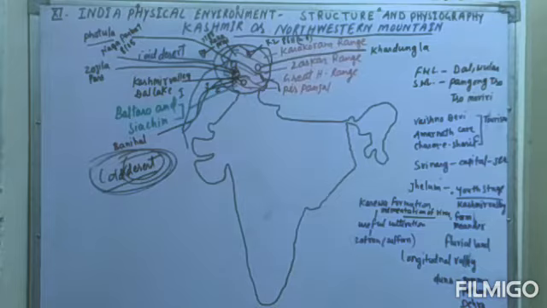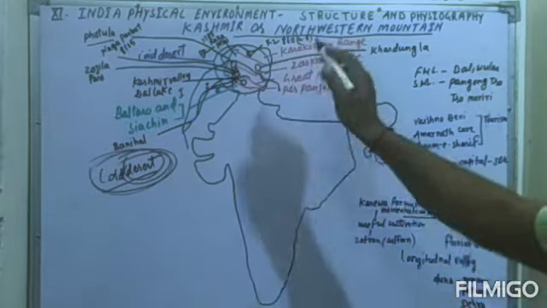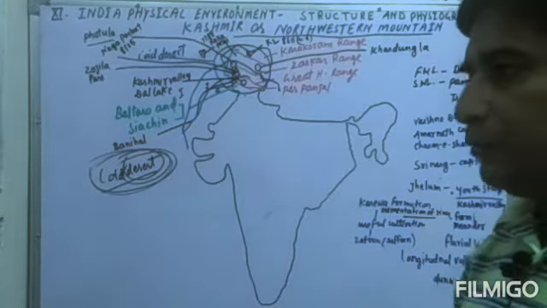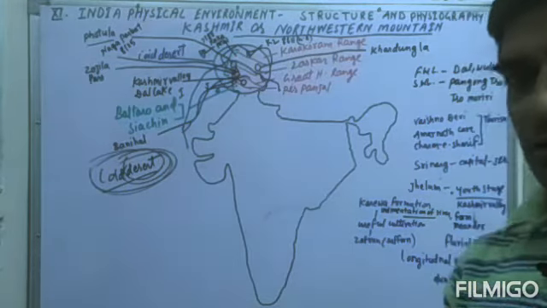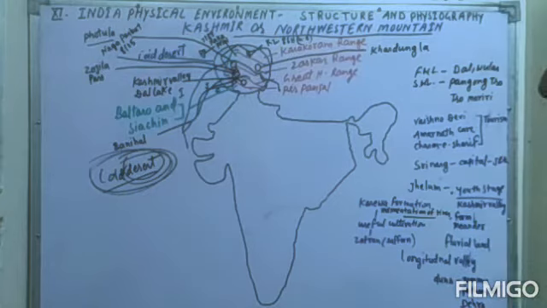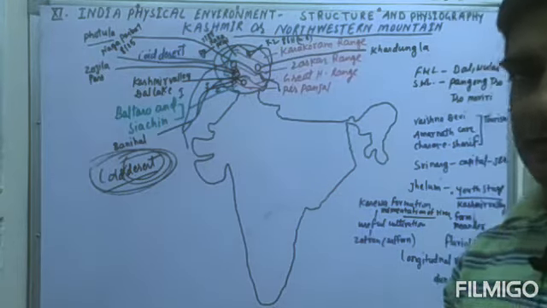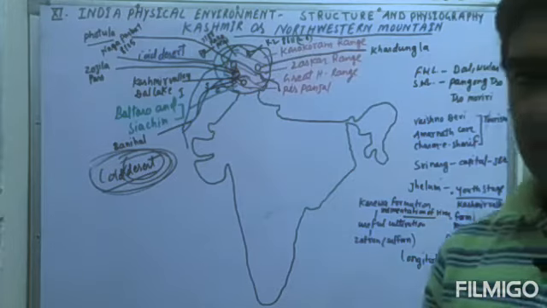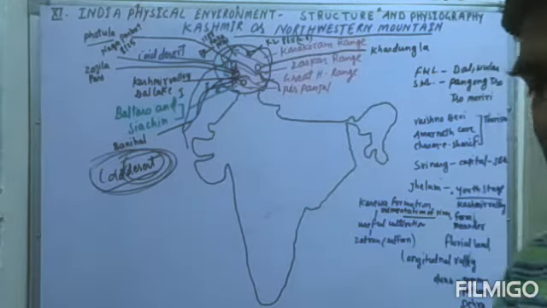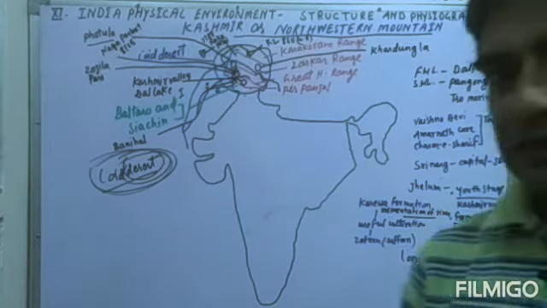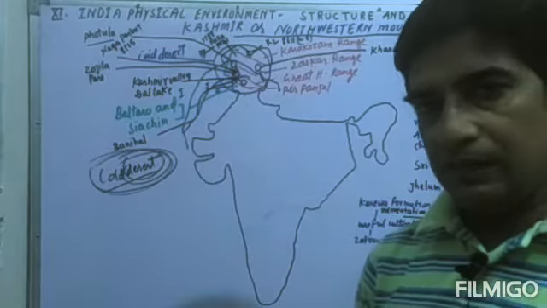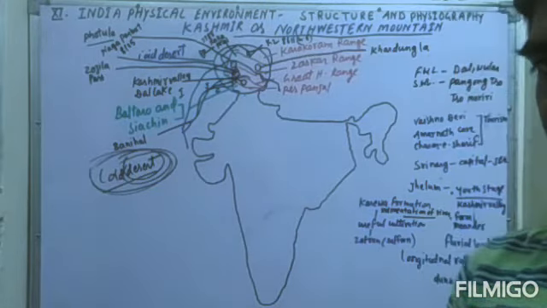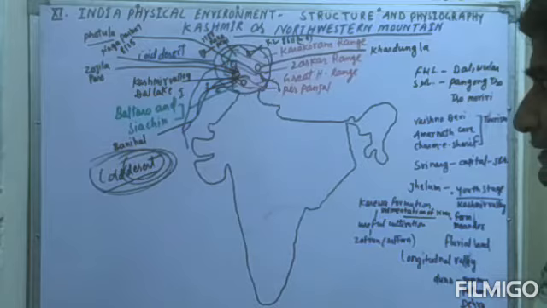Now we will see that the Himalaya is very important. We can say it is a natural wall which protects us from the cold winds of the north pole. If the Himalaya was not standing in the north direction, India would obviously become a cold desert. So we are very lucky to have this natural wall, the Himalaya. So student, let us begin the lesson.